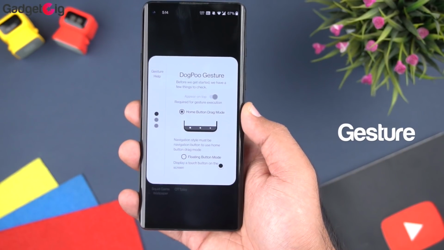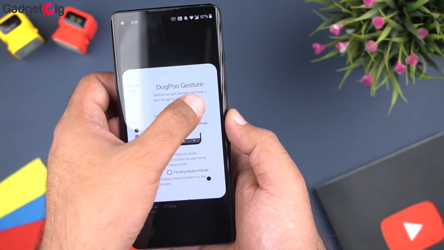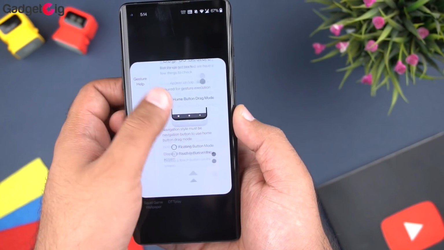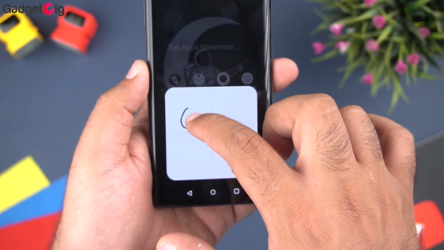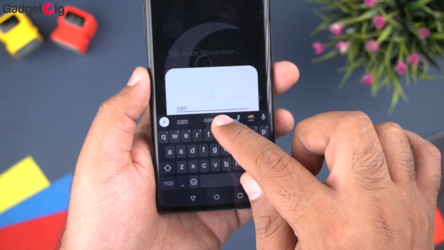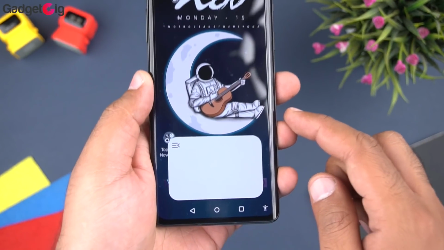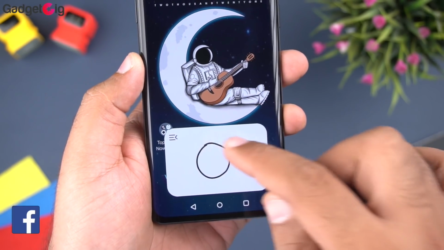With Gestures, you can perform custom shortcuts. So once you set up the app, you can create a custom gesture to perform certain actions. The app works with both button and gesture based navigation. So in order to perform a gesture, you would need to drag the home button up, then you will get this box, and here just draw a predefined gesture and the app will perform the task.